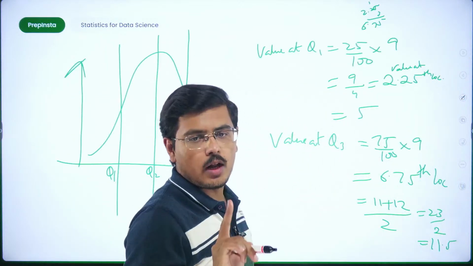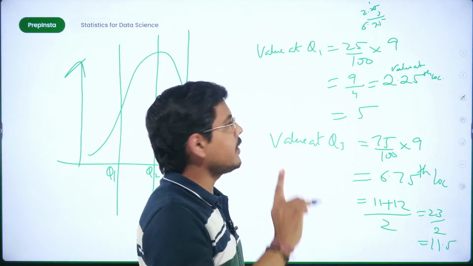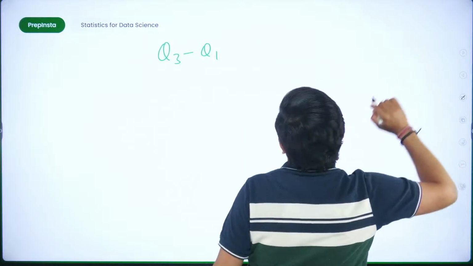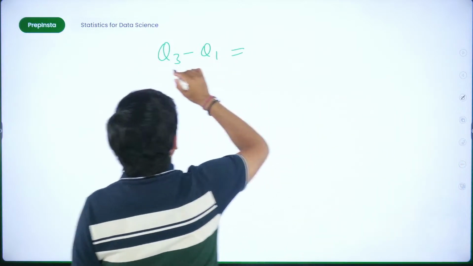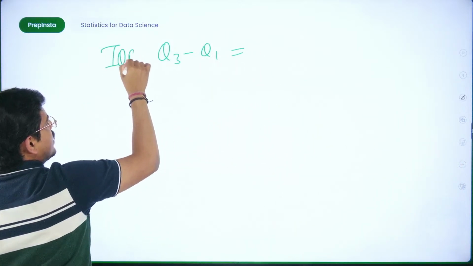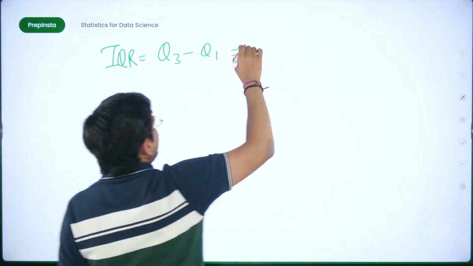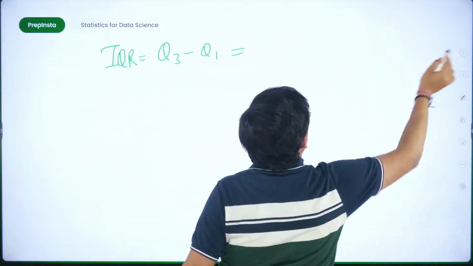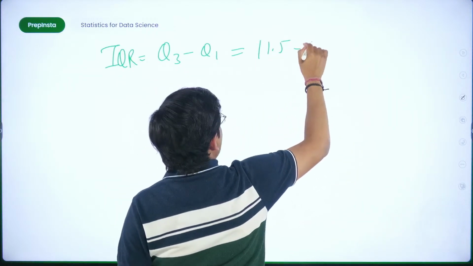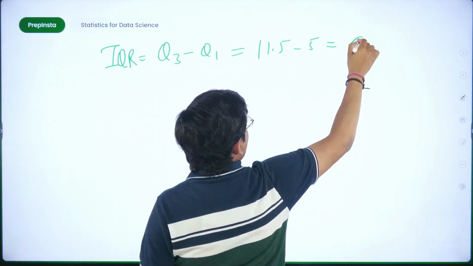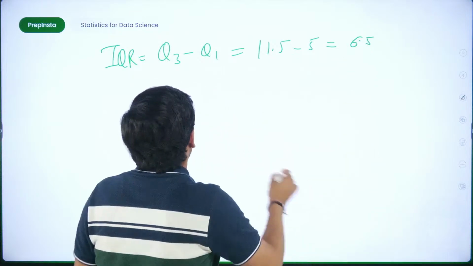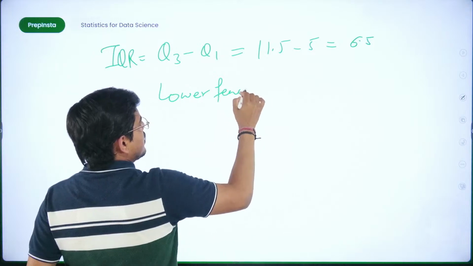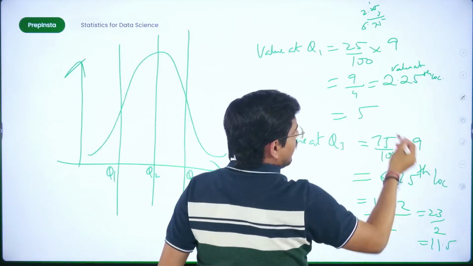Without removing outliers, you cannot calculate the maximum or minimum values because outliers will give you the wrong data. So when I calculate this interquartile range that I just explained, Q3 minus Q1, what will that be? The values here are 11.5 and 5. So 11.5 minus 5, which is nothing but 6.5, and then I'll check for the lower fence. The value here is 5.